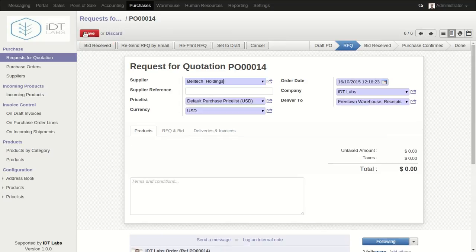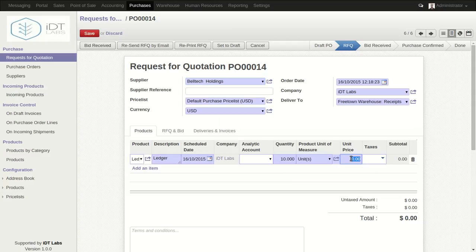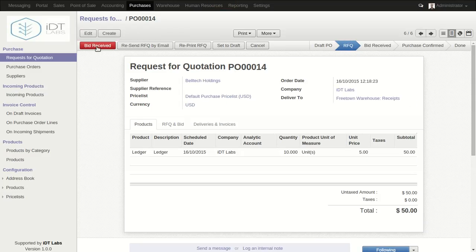So if we received it and the price they said was $5 for each, we can edit it and then click bid received. Okay, so after we click bid received, we see automatically the subtotal has been updated and all other information is there. Okay, so we can confirm this particular request for quotation and convert it into a purchase order.